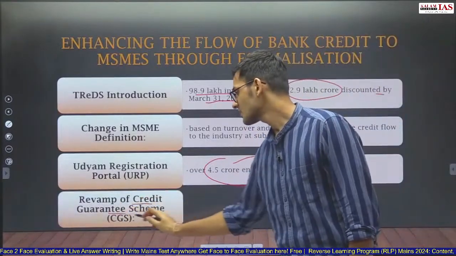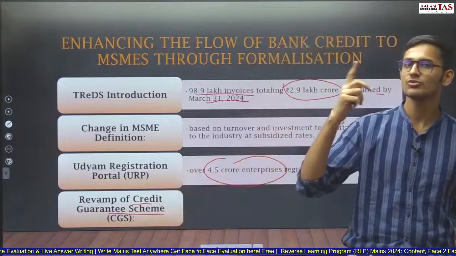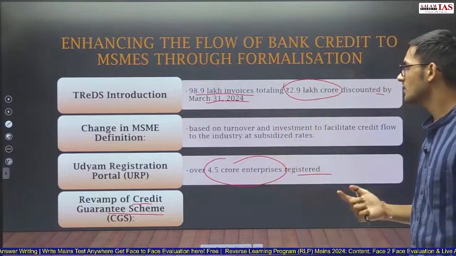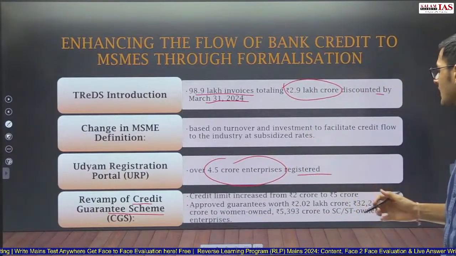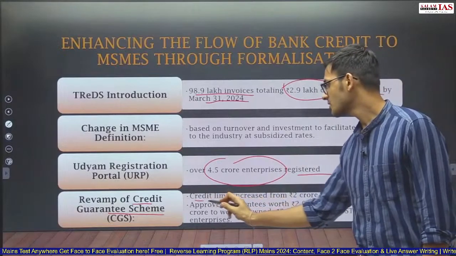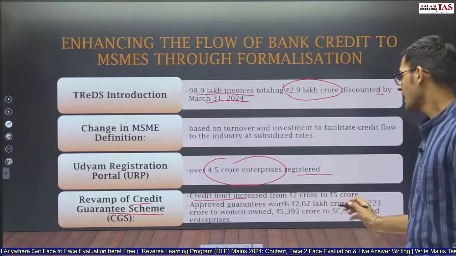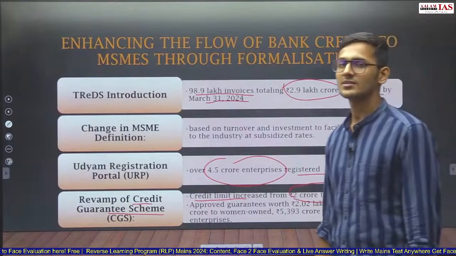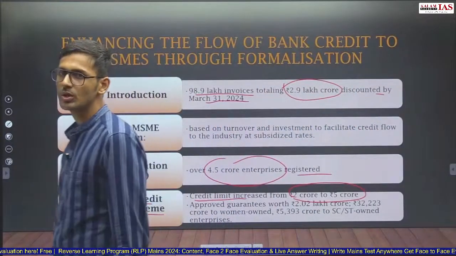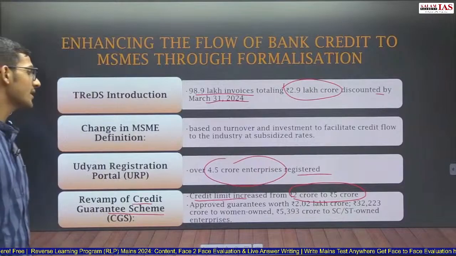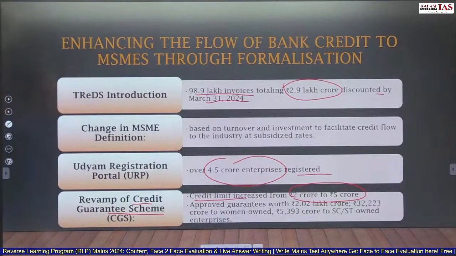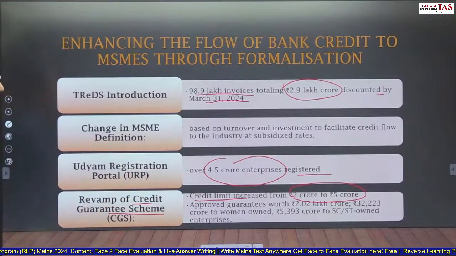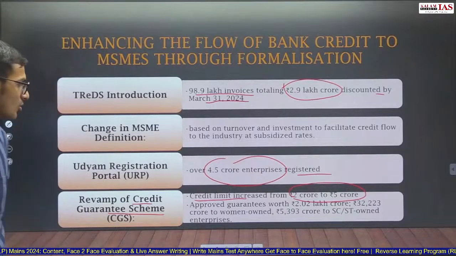Revamping of the credit guarantee scheme. We have already talked about the credit guarantee schemes for MSME in the manufacturing sector. Here again, revamping of the credit guarantee schemes has happened. The credit limit under the credit guarantee schemes for the MSME has increased from 2 crore to 5 crore. Approved guarantee worth 2.2 lakh crore, out of which 32,000 crore was for women, and around 5,000 crore was for SC/ST owned enterprises.